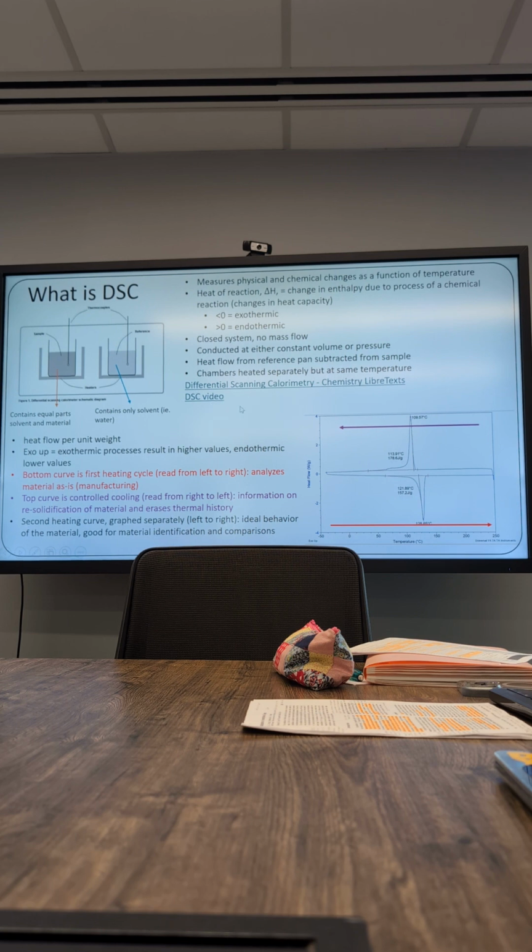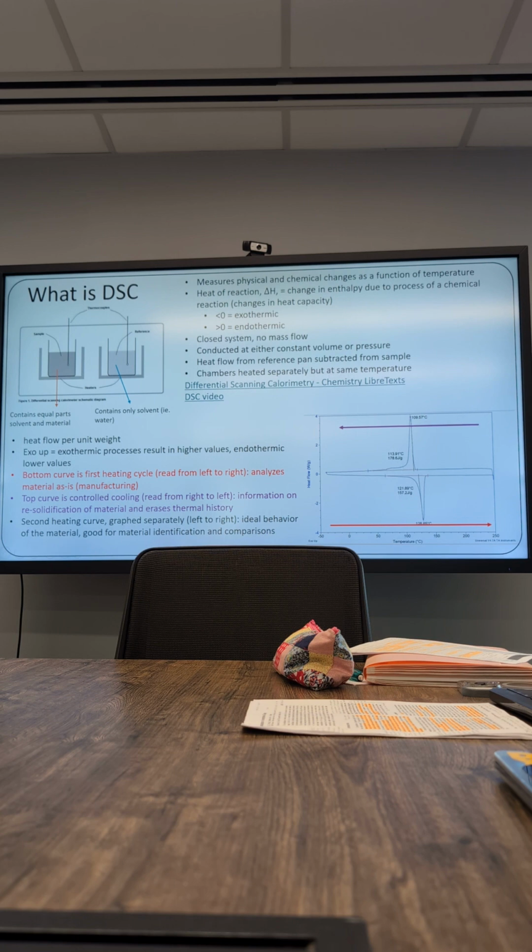There's a video here from a lab that talks about DSC. It's relating it to polymers, but the concept is still the same, and it was really good because it showed actual pictures of the DSC instrument, and this is where I got some of these plots as well. And then there's this LibreTexts page on DSC that I thought was really helpful as well. Yeah, so this is an example curve.